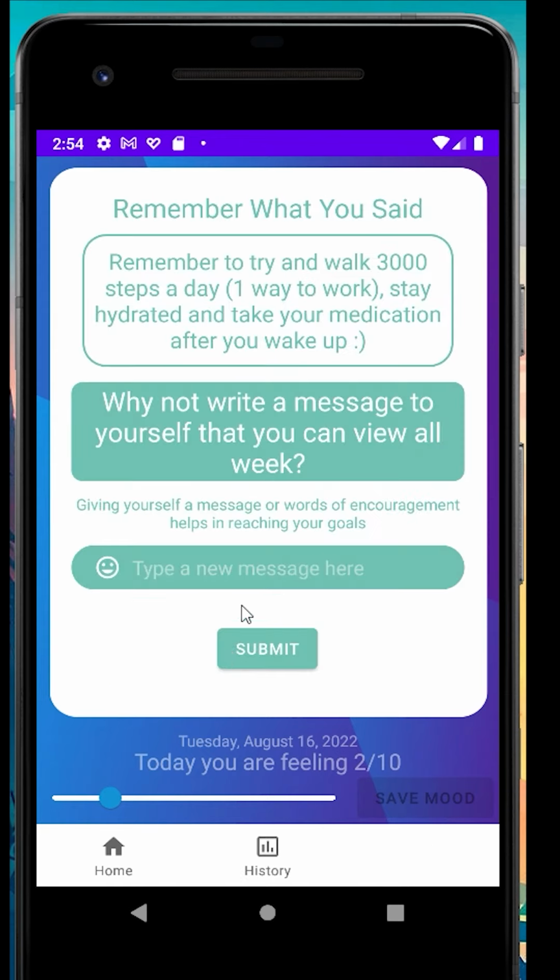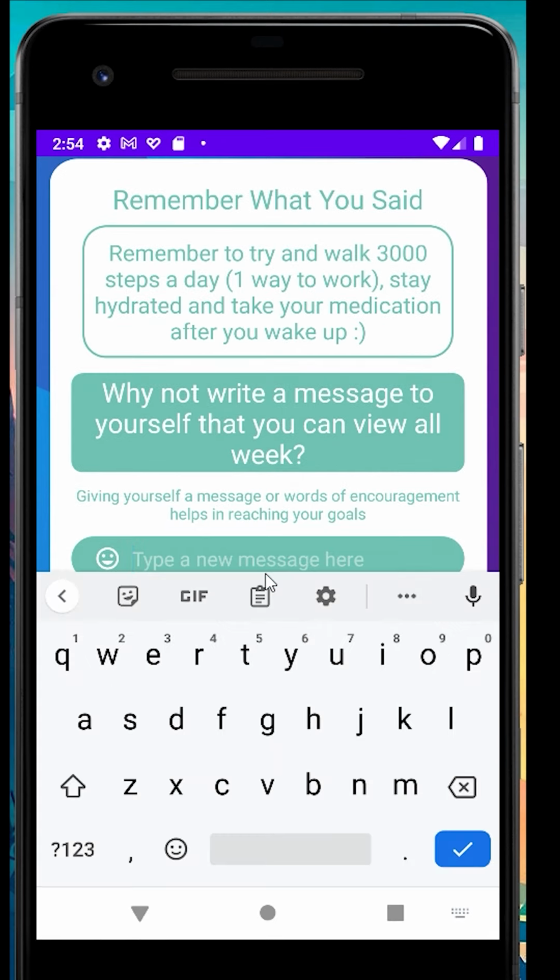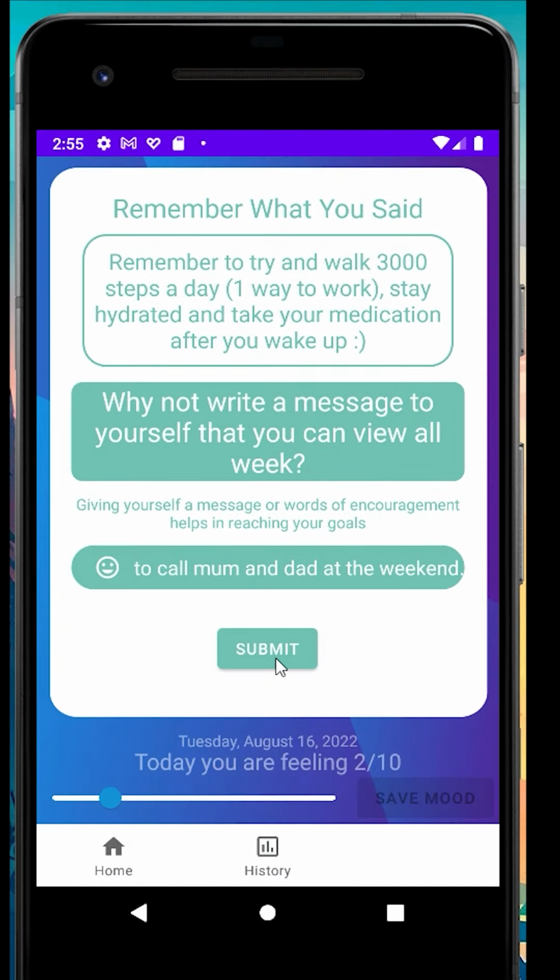Last page is just a simple mood page. From here, the idea was to give yourself a little prompt which you can use to remind yourself over a week of things to do, activities to accomplish, ways to feel. So I've just got here: remember to walk 3,000 steps a day, stay hydrated, take your medication. But say I wanted to update that information. How about: keep going with your 5K training, you're doing great. Also, remember to call mum and dad at the weekend. All right, and now I can submit that.